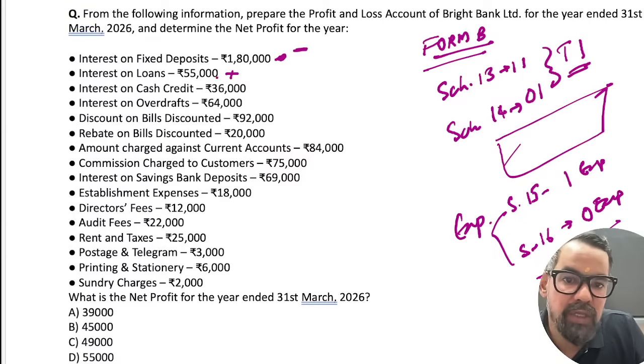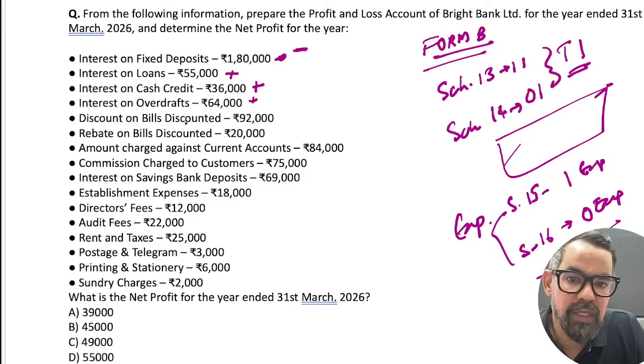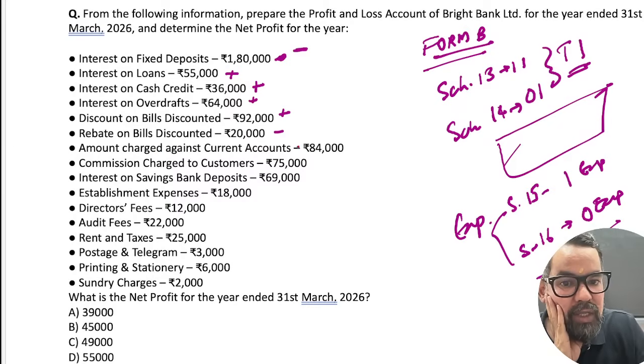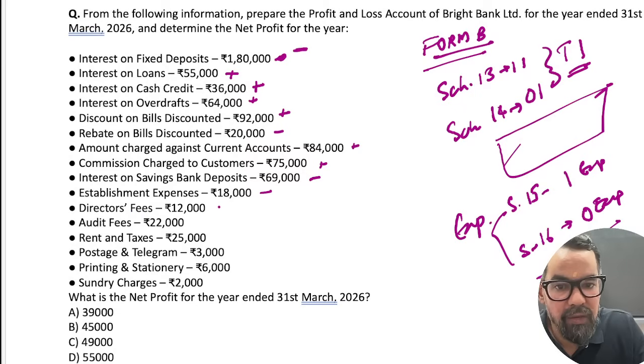Interest on loan, add; interest on cash credit, add; interest on overdraft, add; discount on bill, add; rebate, minus; amount charged against the current account, add; commission charged to customers, add; interest on saving deposit, minus; interest expenses, minus; director fee, minus; auditor fee, minus; rent, postage, stationery, sundry charges.